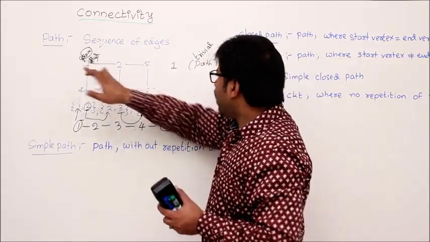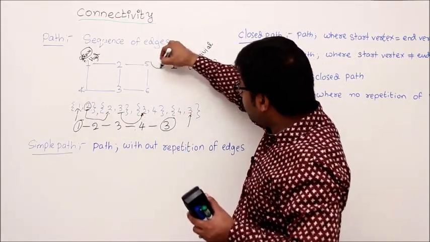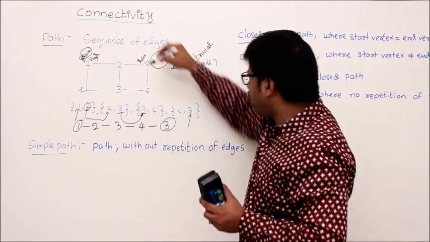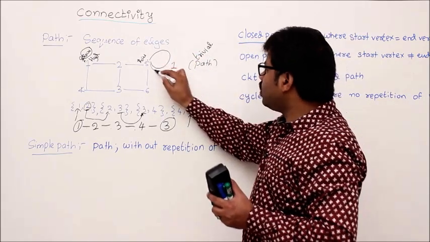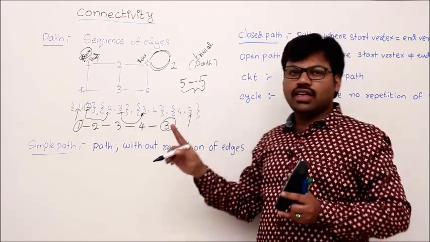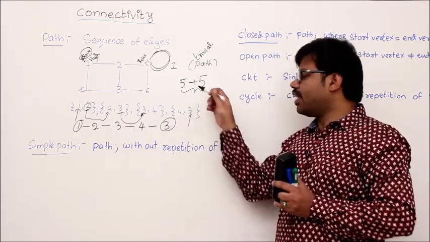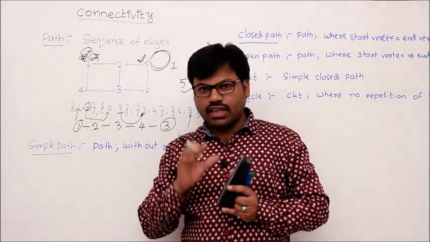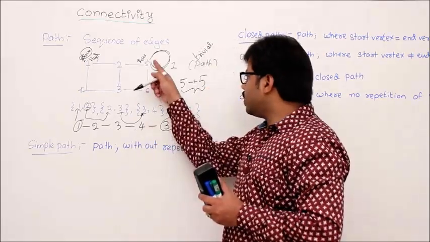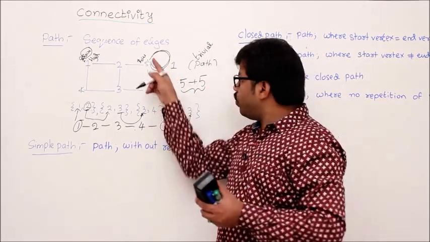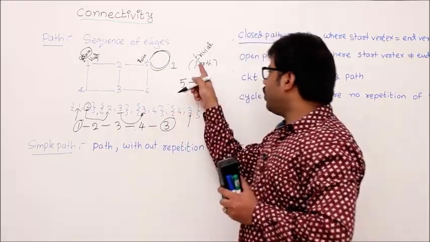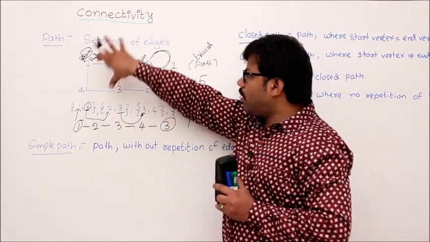But don't get confused with a loop. For example, if you have a loop like this, that is different. Raju starts at 5, and if he uses the loop, then he will use one edge. Pictorially we represent it like this. This is not a trivial path because this path contains one edge. If there is a path without any edges, that is called a trivial path. So if you take a self loop in the path, that is not a trivial path. It is a non-trivial path. Now this is about paths.